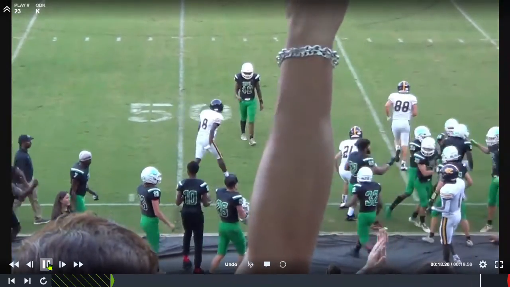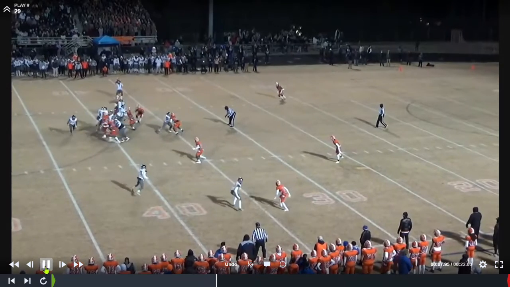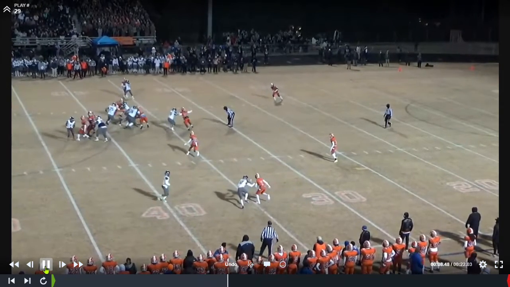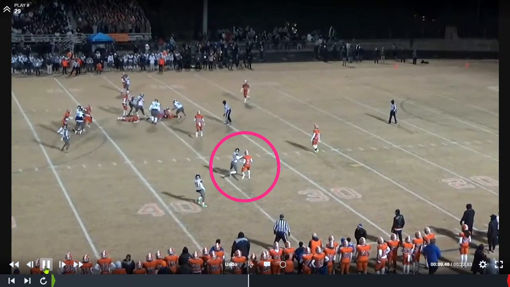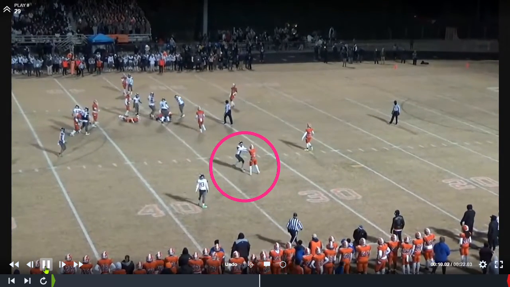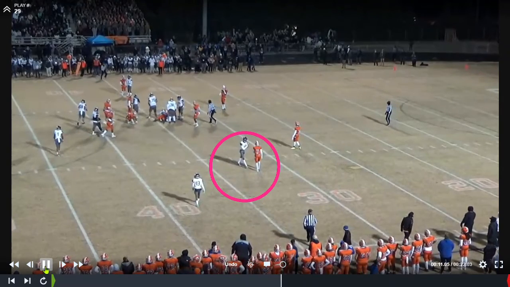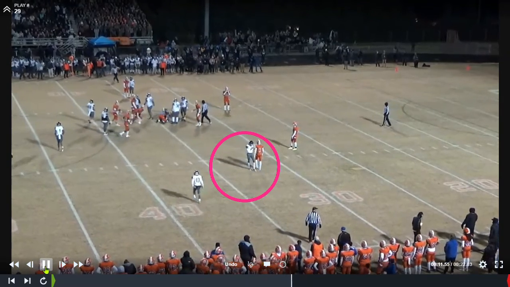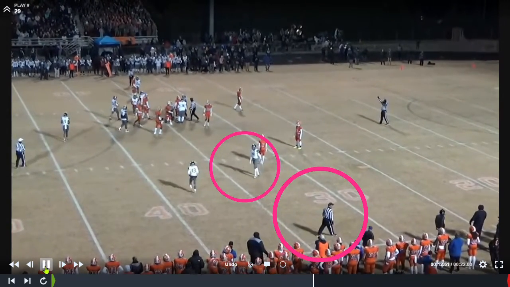On the next play, we're going to watch the 2 players from white and orange closest to the line judge. As the play ends, they decide to interact after the play. Not saying that there is a foul here, but look at the line judge. His head turned to the right, and he's looking upfield, and he misses this interaction. We need to stay with a play an extra second or 2 to make sure that even though the ball is dead, all the players have stopped playing and interacting.